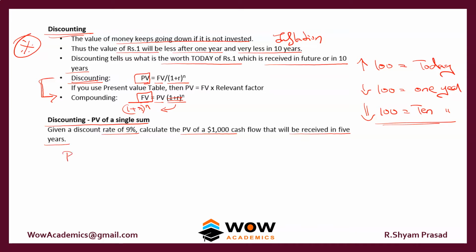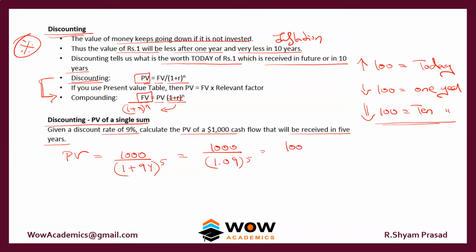We have to find the present value, which equals the future value, 1000, divided by 1 plus 9% to the power of n. n is the number of years, so it is 5. So it will be 1000 divided by 1.09 to the power of 5.